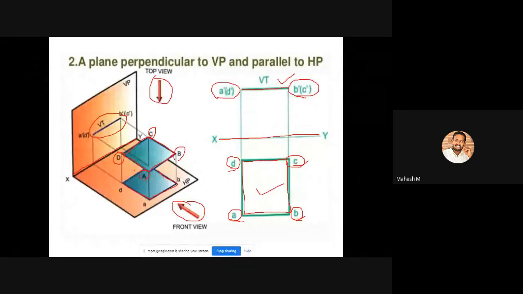So for this problem, you can mention the traces. Here the condition is perpendicular to VP and parallel to HP. So if it is parallel to HP, you will not be getting the horizontal trace. So there is only a vertical trace. So you can mention the vertical trace like this. A horizontal line is our vertical trace. Okay. So any doubts?